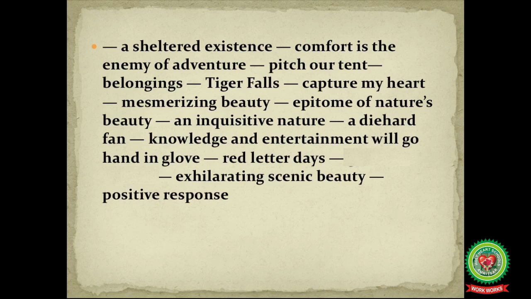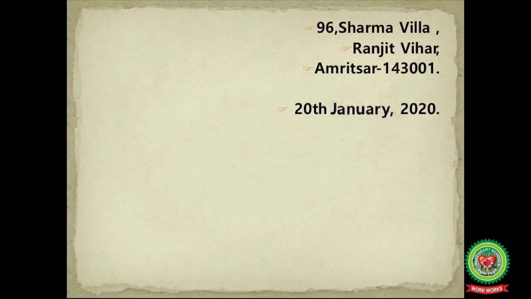Now let us go through the contents of a letter. We will start with sender's address, that is 96, Sharma Villa, Ranjit Vihar, Amritsar-143001 full stop. Then leave a line. Now move on to the date, that is 20th January, 2020 full stop. Now moving on to the left hand side, write down the salutation, that is dear parents. D and P should be capital. Now again leave a line.